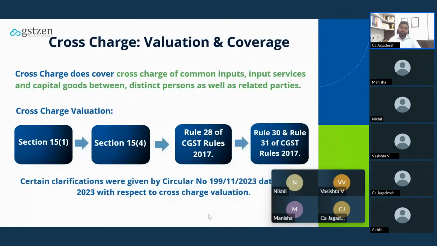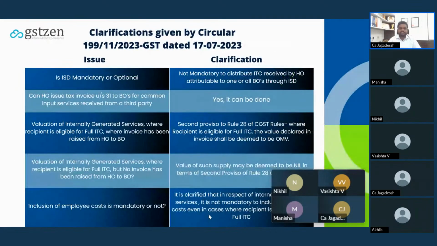Further to this, there is also clarification given by way of Circular 199. Now we'll see what clarifications are given by this circular. Is ISD mandatory or optional? It's not mandatory, but by way of press release, it is now mandatory from 1st April 2025, that means from this financial year. Can the head office issue a tax invoice under section 31 to the branch office for common input services received from a third party? Yes, it can be done.